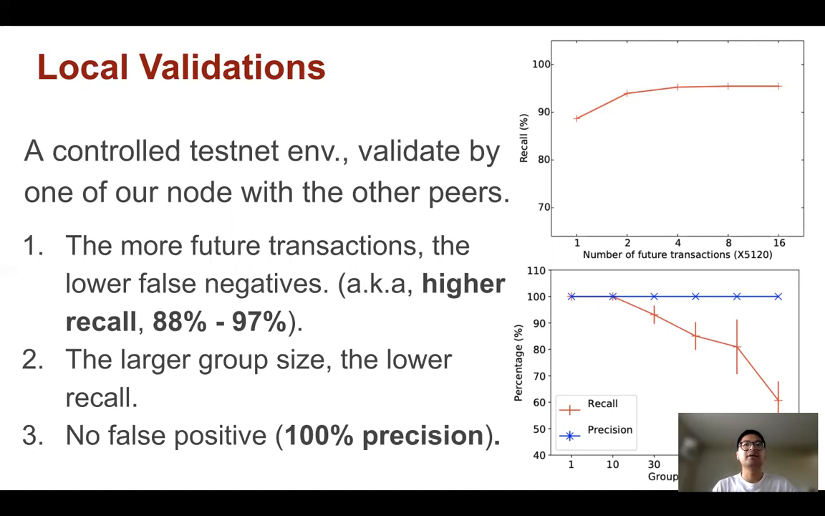This can be explained as some of the neighbors in the testnet configured a larger memory pool. We also vary the number of nodes measured in one round, and the result shows a larger group size will reduce the recall. Overall, TopoShot does not have any false positives, and thus achieves 100% precision.